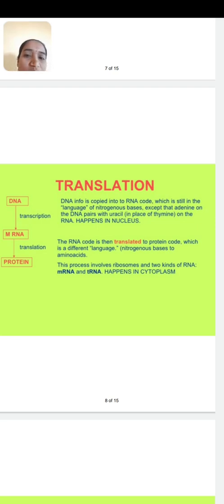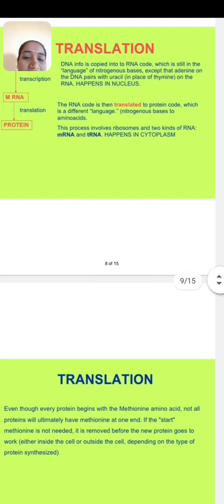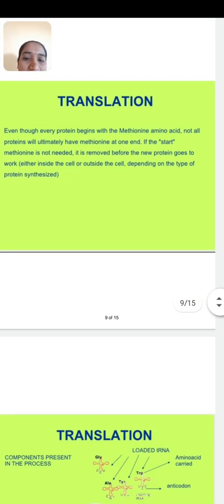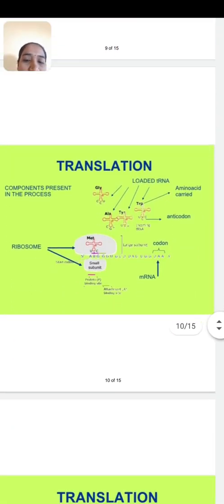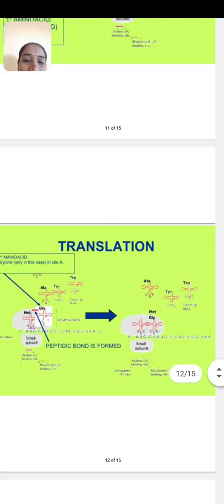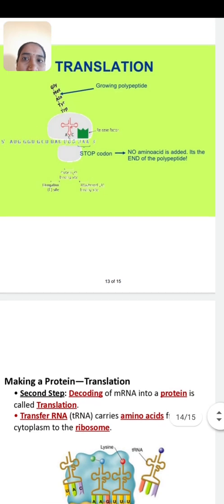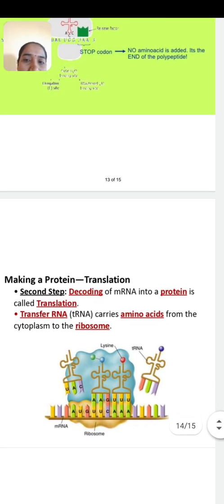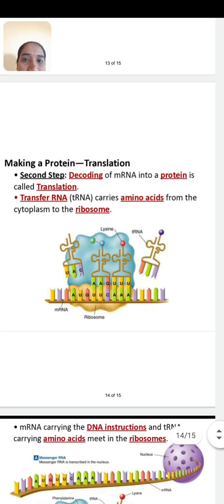The ribosome shows three sites sequentially. One is the P site, also known as the peptidyl site.